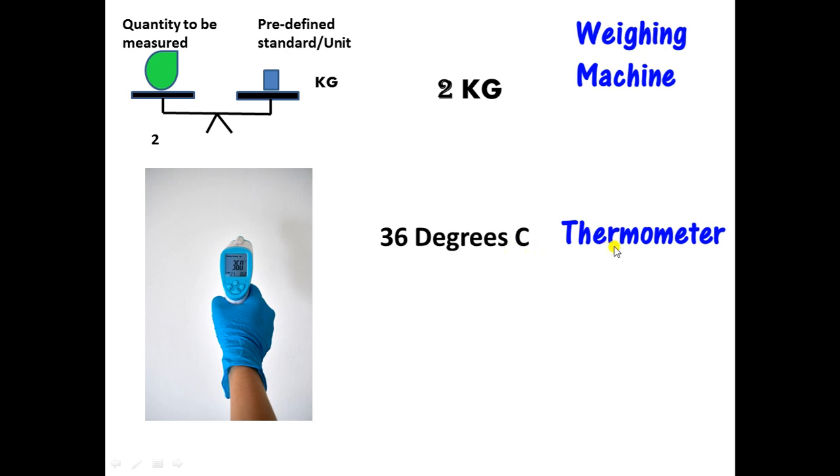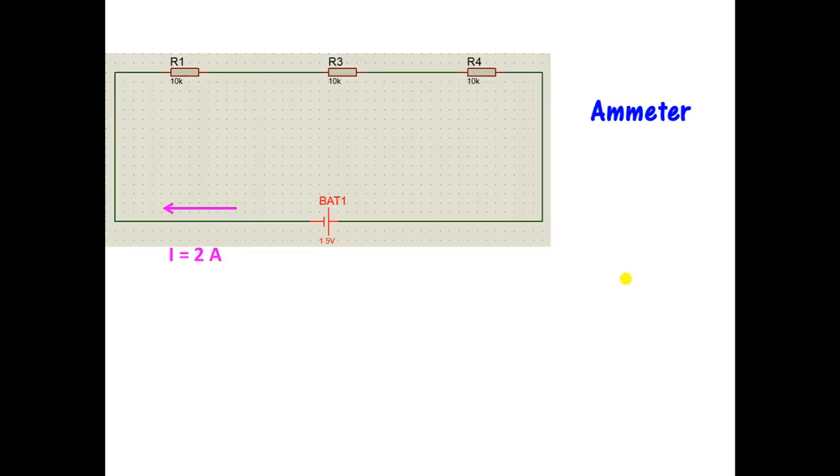Let us see one more example in which we will see an electrical circuit. Here we have taken a circuit in which there are 3 resistors connected in series, and there is a battery connected here. This is just a simple circuit, and let us assume that this is the current value which is to be measured in this circuit. So here the quantity to be measured is current. For measuring this current value, we have an instrument called an ammeter. Using this instrument, we have measured the value, and the current value comes out to be 2. The predefined unit for current is ampere. So the current value here is 2 amperes.